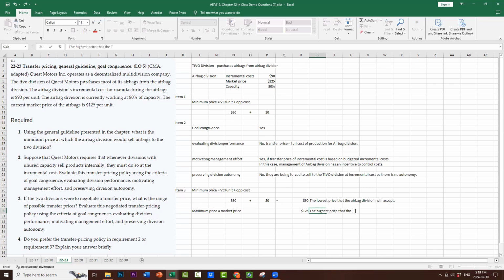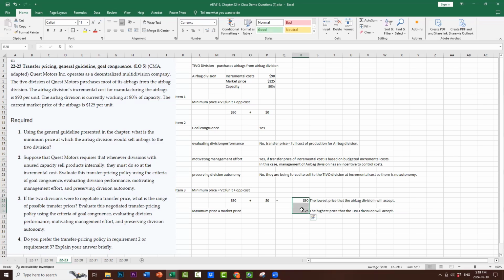This is the highest price that the TiVo division will accept, because if the airbag division charges $126, the TiVo division is just going to go to an external supplier and buy it for $125. In a competitive market with lots of players, the TiVo division will simply go somewhere else. So the lowest price the airbag division will accept is $90, and the highest the TiVo division would accept is $125.